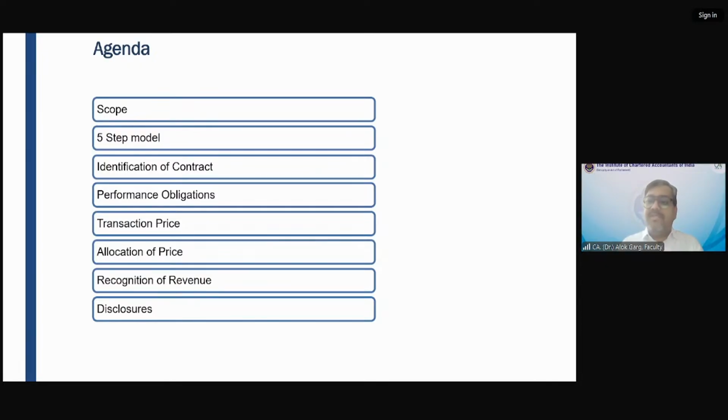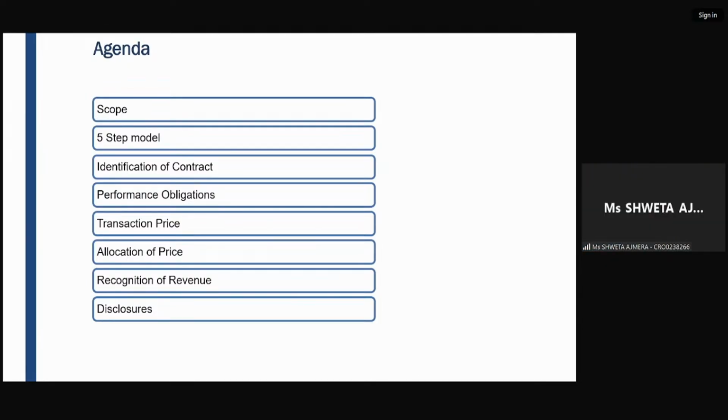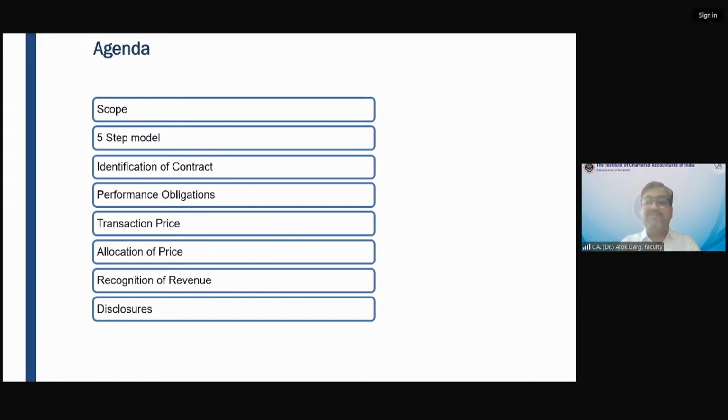The company has delivered the machinery to Mr. Ajit in his factory premises on 25th of March 2025, and on 5th of April, they have provided the installation service. So the question is, in this case, how many performance obligations are there? Is it one performance obligation or two?